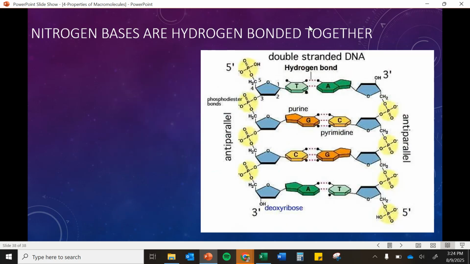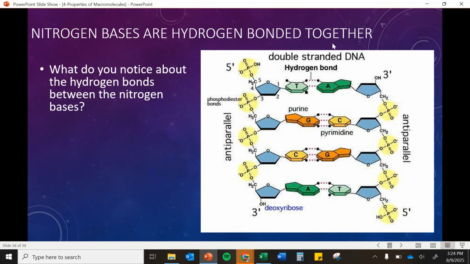Okay, another important thing about our DNA is that the way that our base pairs that bond together are connected is through hydrogen bonds, the same type of bonds that hold together our water molecules. So it's not like an actual bond, but it is very strong because we have so many of these hydrogen bonds occurring.